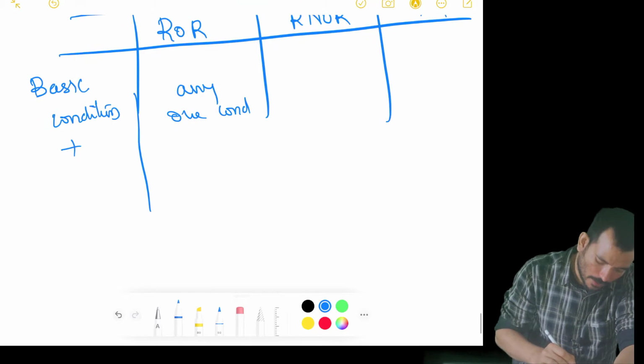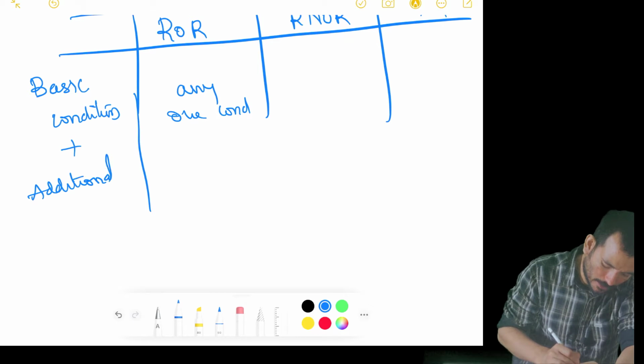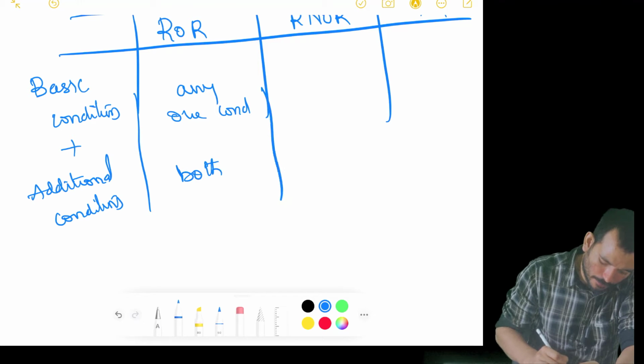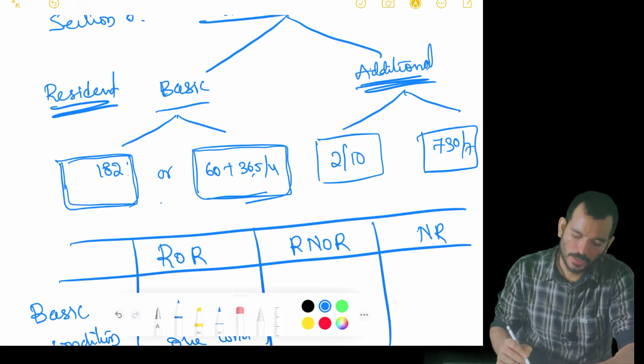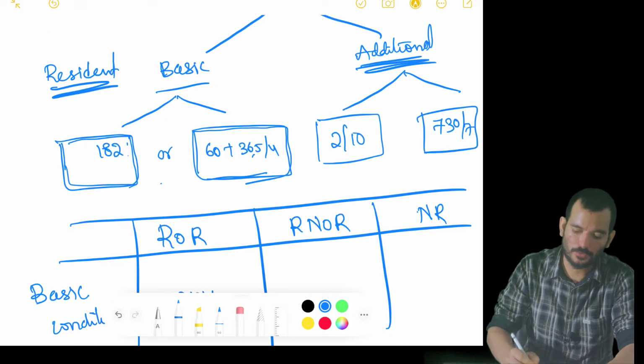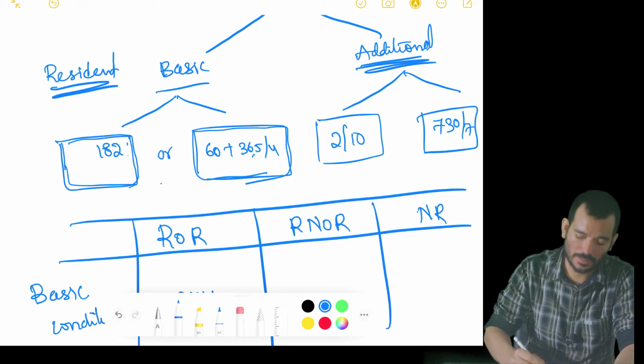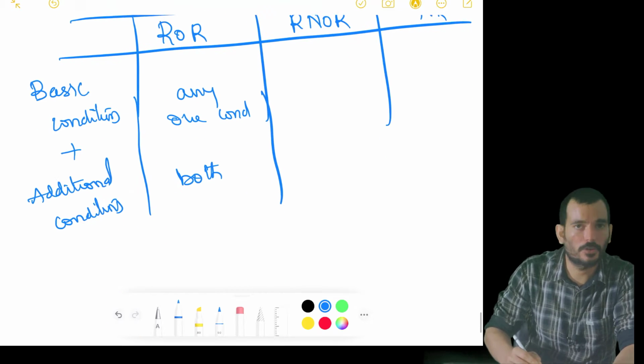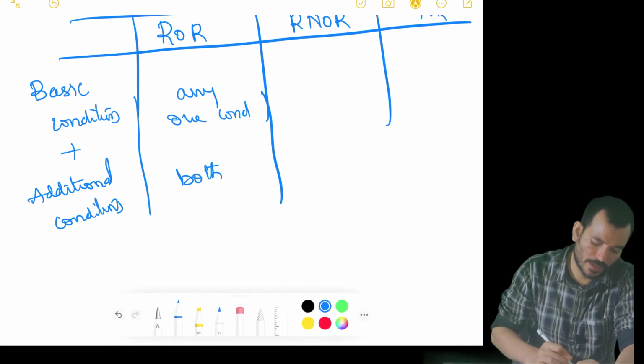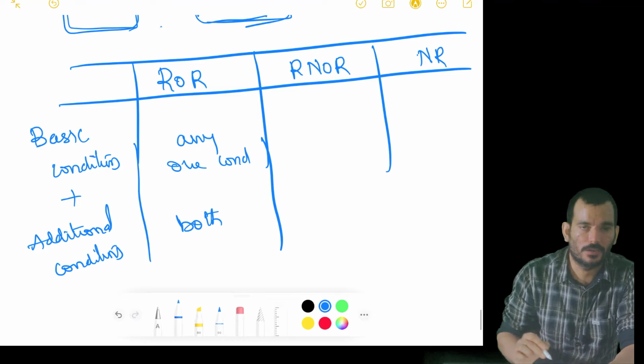On top of that, you have to satisfy additional conditions also. Additional conditions, both. He has to be resident for 730 days in 7 previous years. At the same time, he has to be resident 2 out of 10 years. Then we call him a resident and ordinary resident.